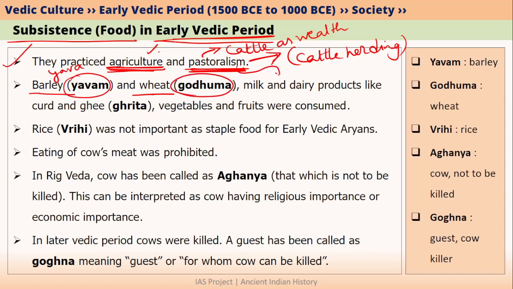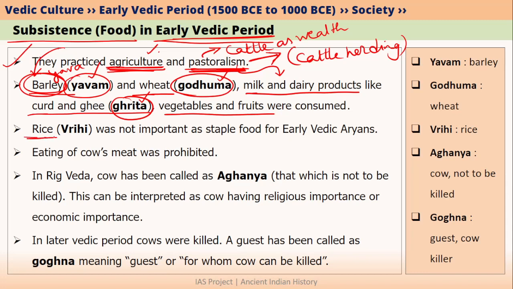As they were practicing pastoralism, they also got milk and dairy products from their cows. For example, dairy products like curd and ghee were consumed by these people. Moreover, they also consumed fruits and vegetables. Ghee has been called grita in the Rig Veda. So please try to remember these terms. Barley was called yavam, wheat was called goduma, ghee was called grita. Moreover, for these people, barley was more important compared to wheat. So we can say that barley was the staple crop of Rig Vedic Aryans.